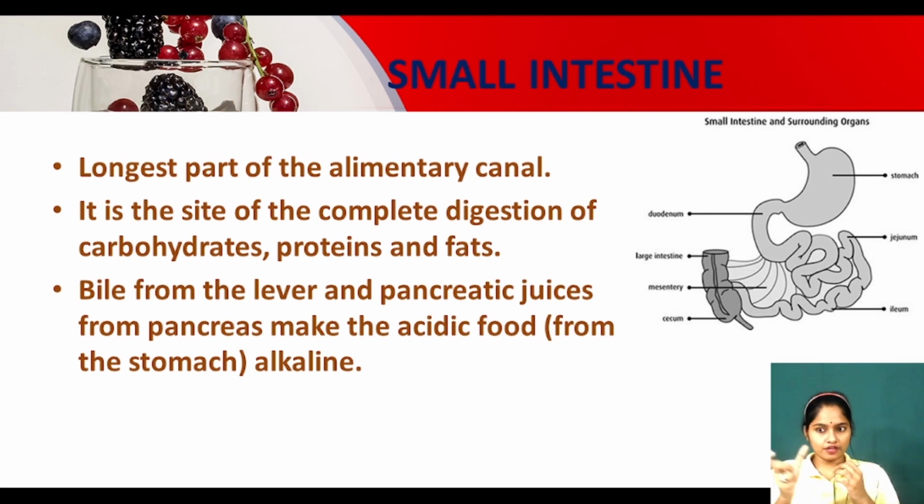Now look, bile from the liver and pancreatic juices from the pancreas make the acidic food from the stomach alkaline. The food is coming from the stomach. As we have discussed, the stomach has acid, so the food became acidic. But in order to digest the food again, the acidic food needs to be alkaline. It needs to be balanced. Who will balance them? The bile from the liver. Liver is a digestive gland, so the liver will secrete one juice called bile juice, and pancreas is a digestive gland which will secrete pancreatic juice. They will come together and make the acidic food alkaline. Clear? They will balance the acidic nature of the food.